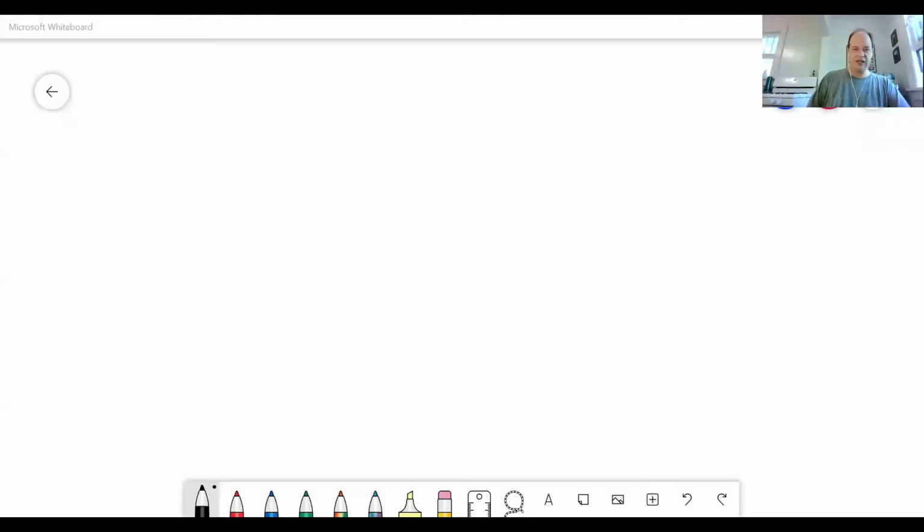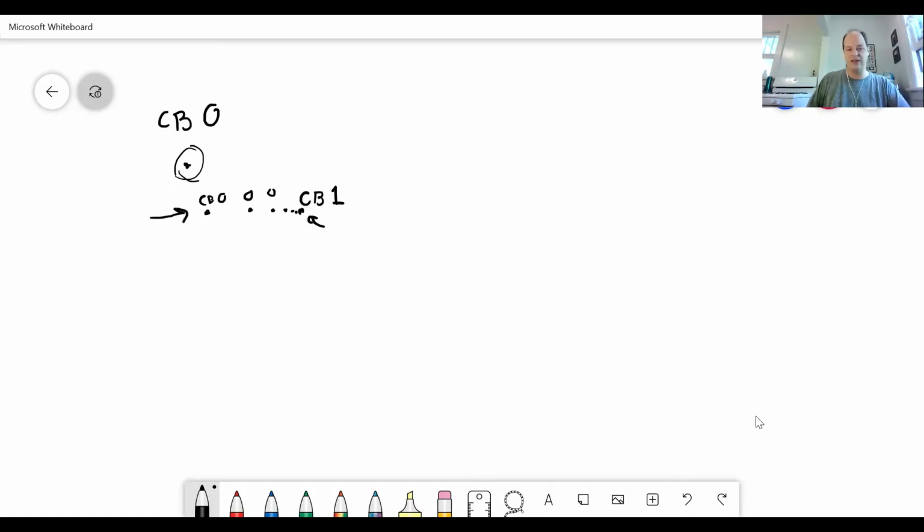All right, so let's say a single point in isolation, no other points around it, we're going to say has Cantor-Bendixson rank. That's the measure of complexity 0. Okay. Now, if a point is a limit of a bunch of Cantor-Bendixson rank 0 points, like all of these points are sort of hovering by themselves, so they each have Cantor-Bendixson rank 0. But this point right here is a limit of those. We say that point has Cantor-Bendixson rank 1. And we say the whole set, the complexity of the set is the complexity of the most complex point in it. So this set we'll say has Cantor-Bendixson rank 1.